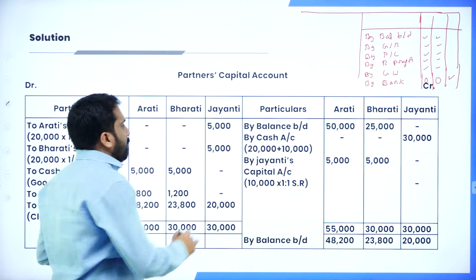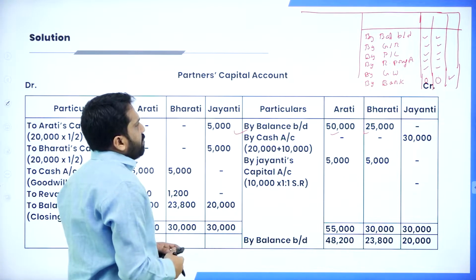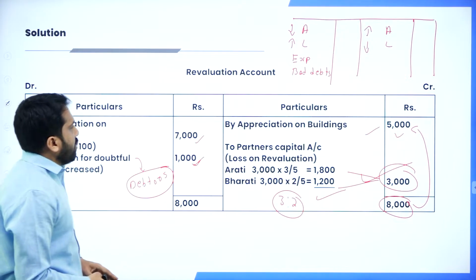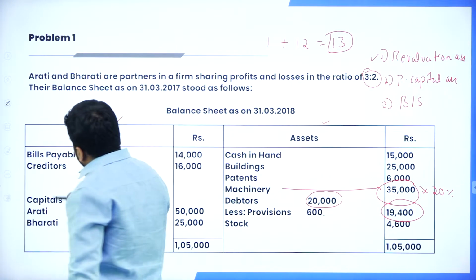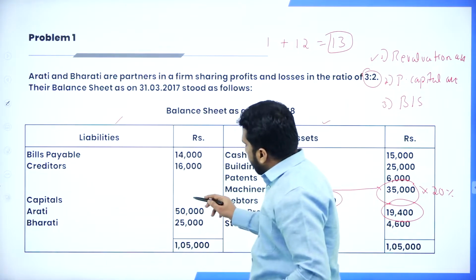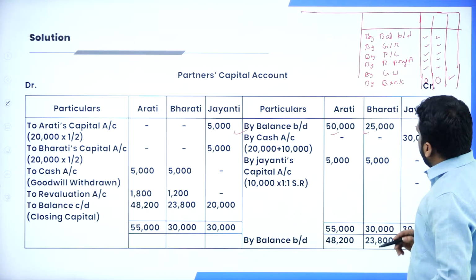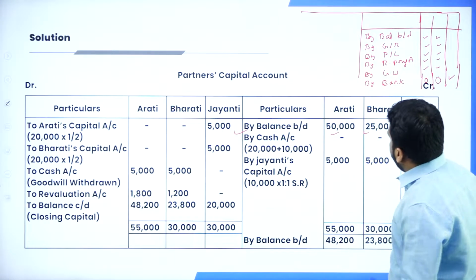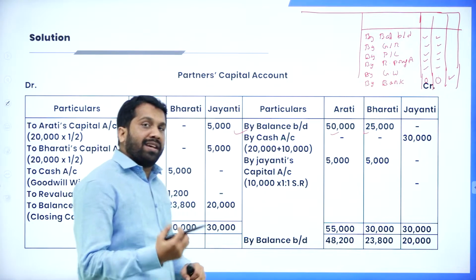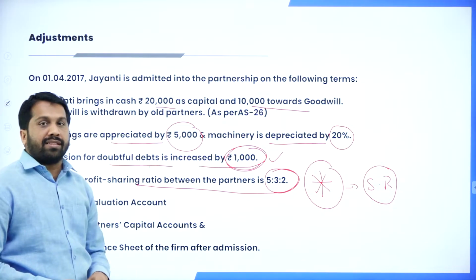Now see the balance brought down. We have written the capital value. Then in this problem, general reserve and P&L are not there. See, I'll go back to your balance sheet. See, there is no general reserve, there is no P&L. So we don't take them. Only capital values they have given, 50,000 and 20,000, we have considered. Now, the cash or bank is nothing but the amount brought by the new partner. So they have given: Jayanti brings 20,000 as capital, 10,000 towards goodwill.